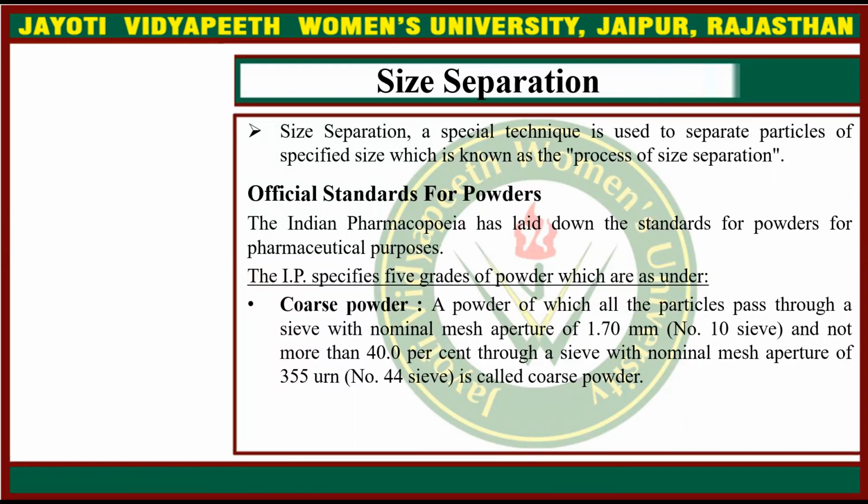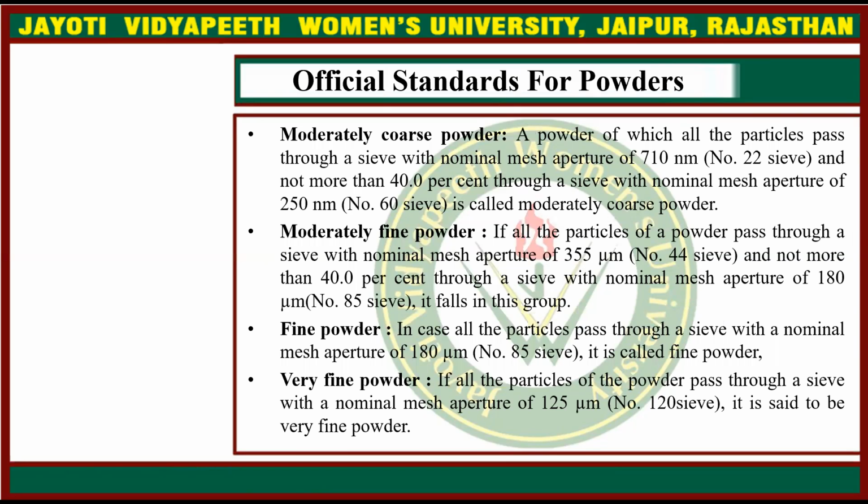Coarse powder: a powder of which all the particles pass through a sieve with nominal mesh aperture of 1.7 mm and not more than 40% through a sieve with nominal mesh aperture of 355 micrometer, number 44 sieve, is called coarse powder. Then moderately coarse powder: a powder of which all the particles pass through a sieve with nominal mesh aperture of 710 micrometer and not more than 40% through a sieve with nominal mesh aperture of 250 micrometer is called moderately coarse powder.